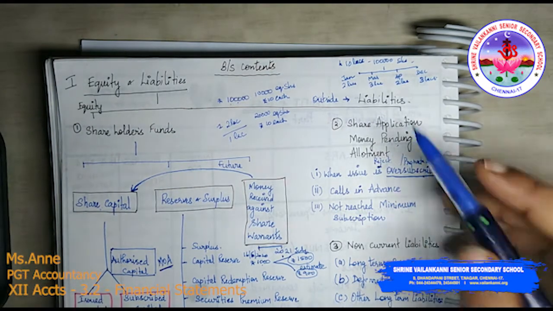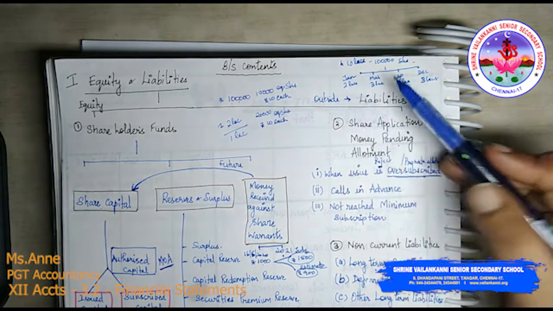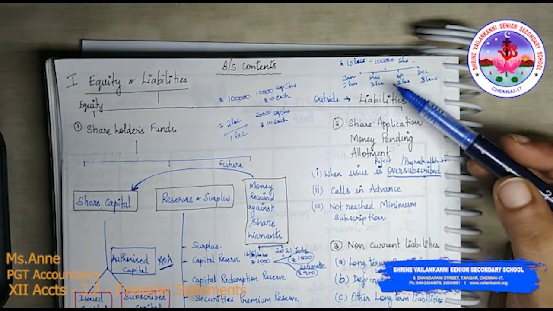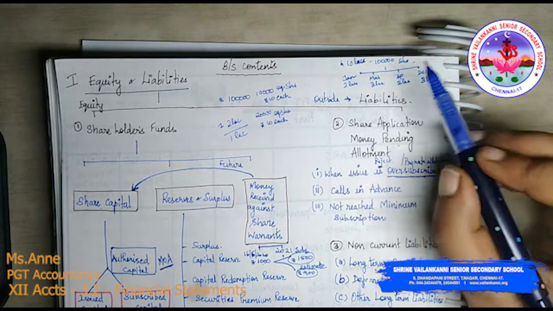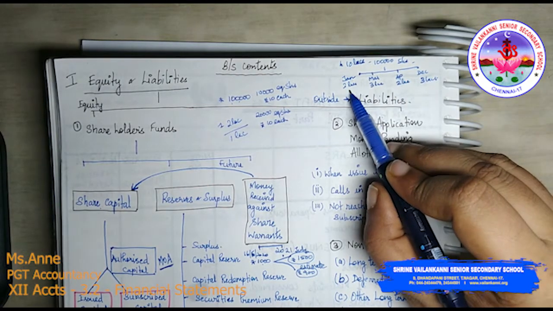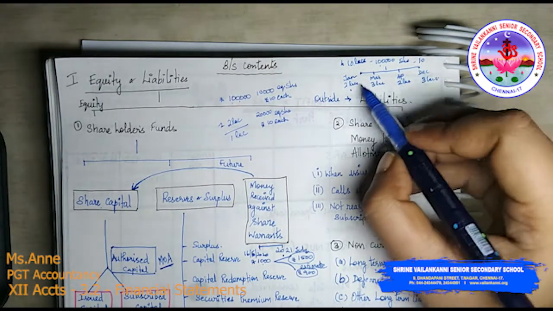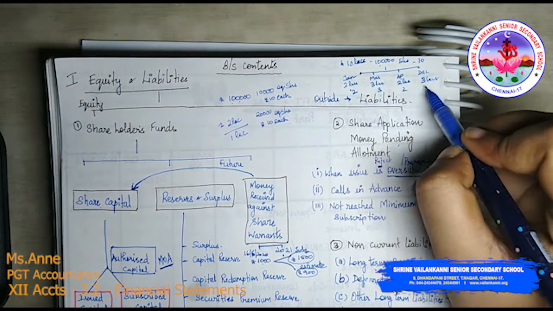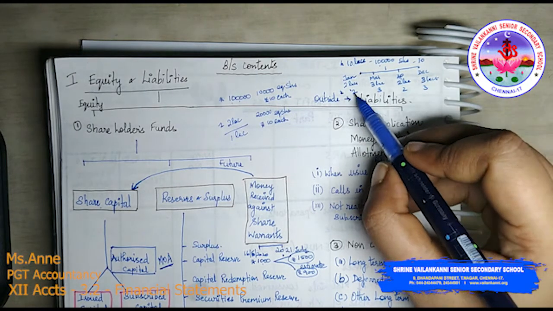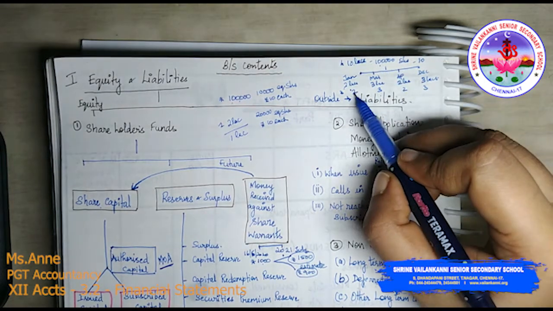Okay, so in this particular example I am not taking the financial year purposefully, so that you can simply understand this concept. Don't sit and think about the financial year April to March. No, don't do that. This is just for you to understand this. Okay, so 2 lakhs, if I want this 10 lakhs per share, I will take it as 10 rupees. Okay, so 10 rupees, if I am dividing this into 2 rupees and 3 rupees per share, I will be getting 20,000. So this will be 20,000 into 2.